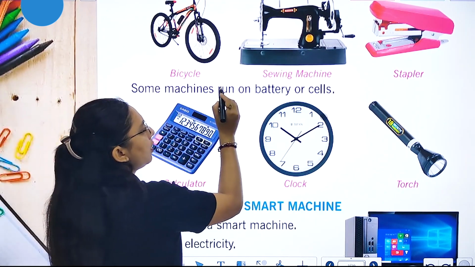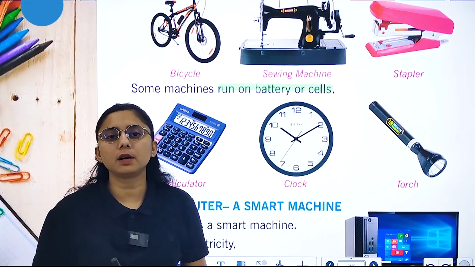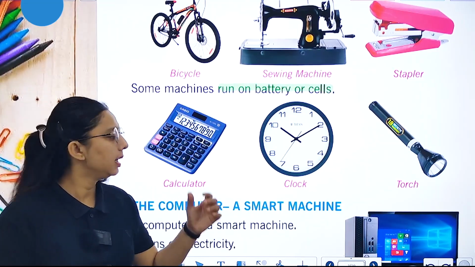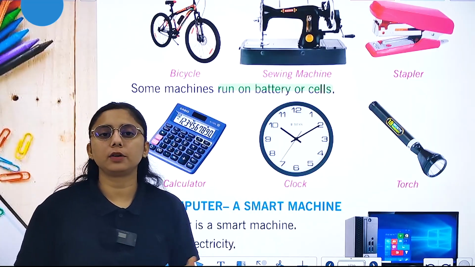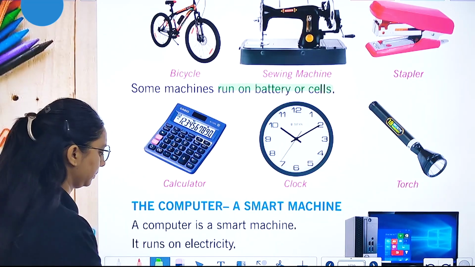Next, some machines run on battery or cells. We have different machines that run on batteries or cells, like your calculator, your clock, and your torch. These are the machines that run on battery or cells.